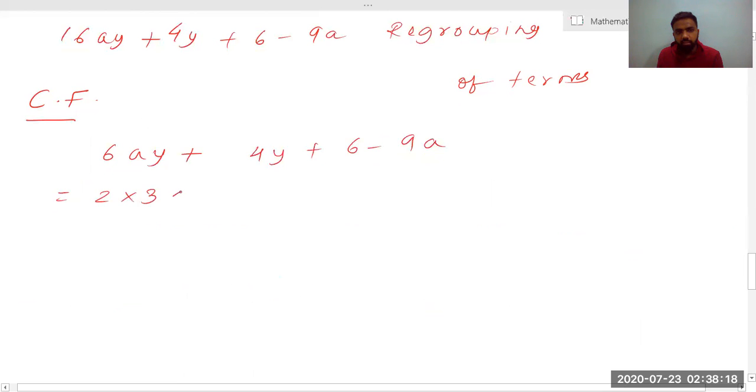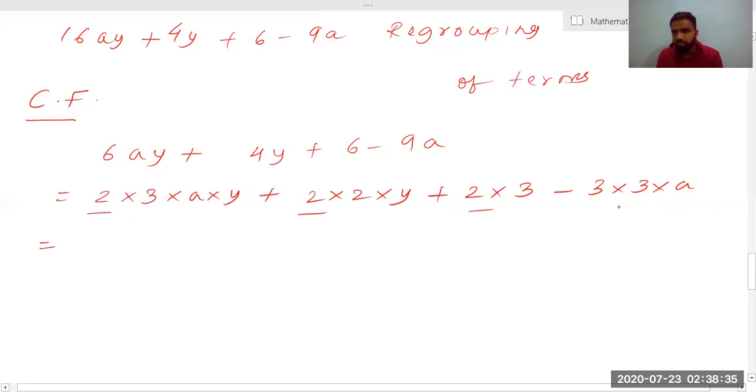2 into 3 into a into y plus 2 into 2 into y plus 2 into 3 minus 3 into 3 into a, right? Now 2 is there, 2 is there, 2 is there, but there is no 2 here. Now 3 is there here, but there is no 3 in the second term, so I can't take 3. A is there here, but A is not there in the next terms, so I can't take A either. Y is there, nice, but there is no Y in the last two terms, so I can't take any common factor.